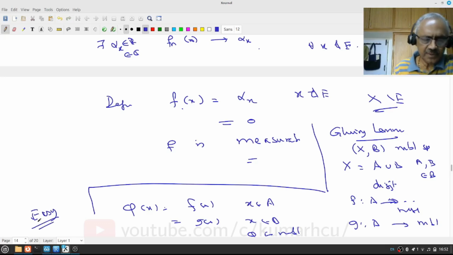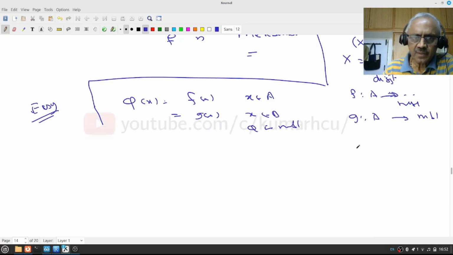This is a very easy one. I don't remember whether I have done it when we dealt with measurable functions. This is like a gluing lemma. The proof is easy. Try to work it out on your own. I'll just give you a picture to make you understand what is happening.